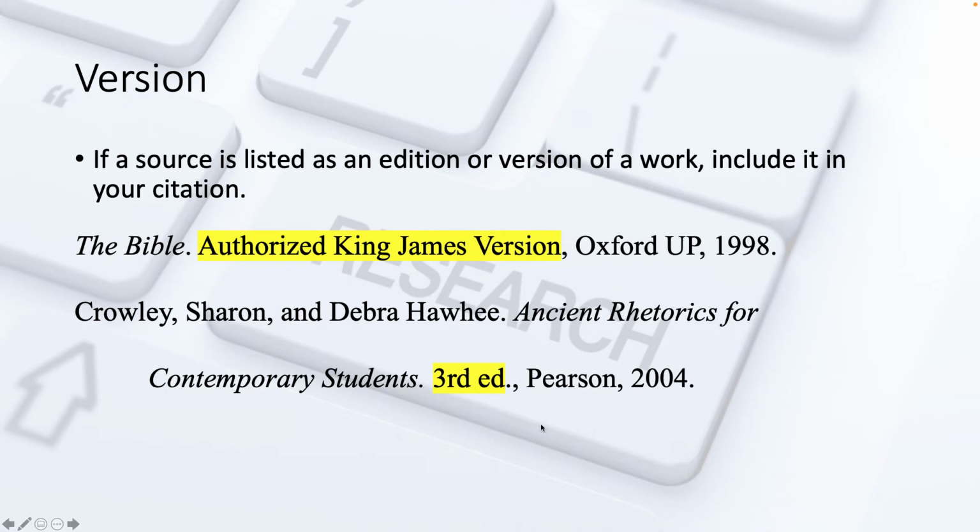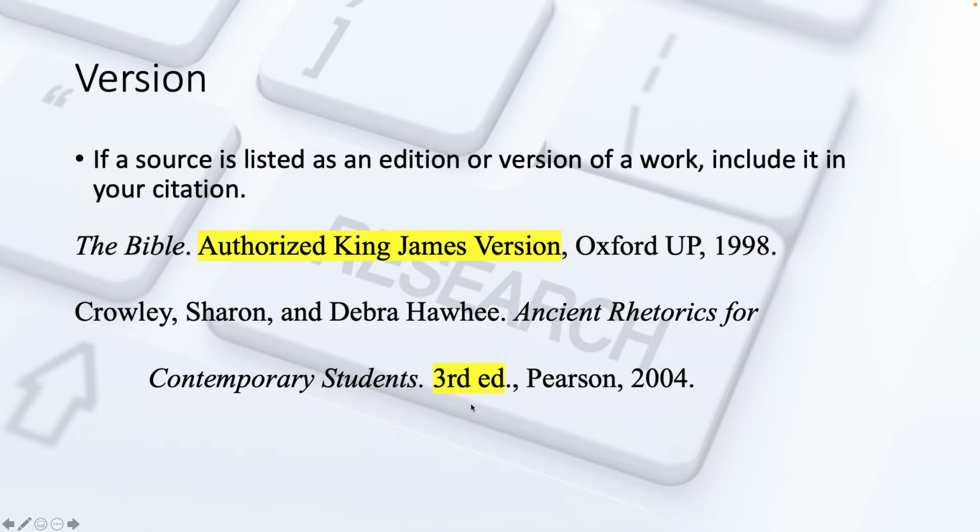So what that looks like is an edition. All right, so this is a citation for the Bible. It's the Authorized King James Version, and it's the third edition. And all that means is that it was published, and then the second time it was published, they made a couple of changes. We don't know what they are. That's not the point when you're citing. So in this case, it's the third edition.